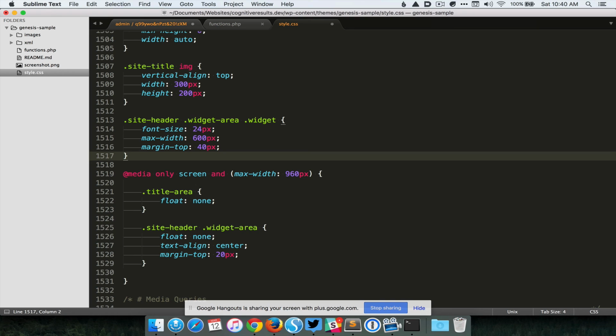Okay, so again, I'm going to the section above the media queries. I'm pasting in the CSS.